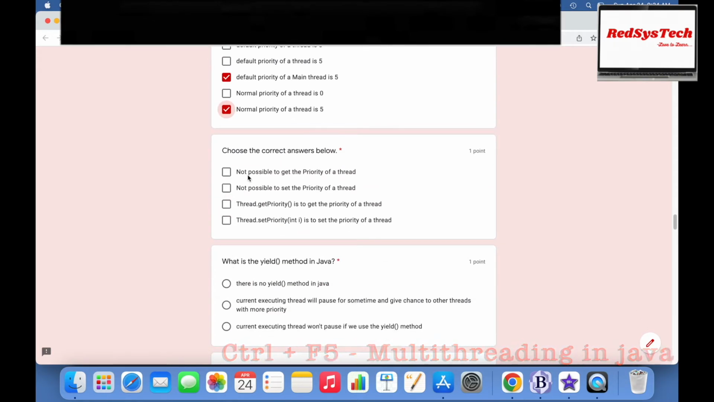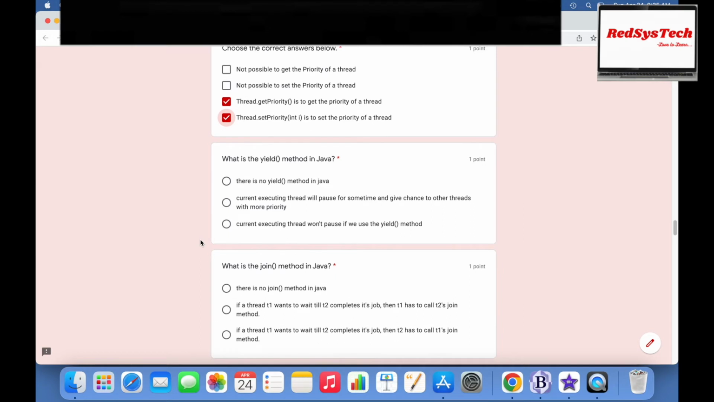Choose the correct answers below. Not possible to get the priority of a thread, not possible to set the priority of a thread. getPriority is to get the priority of a thread, setPriority is to set it. These two are possible, right? To get and set the priorities, by using these methods we are able to do it.